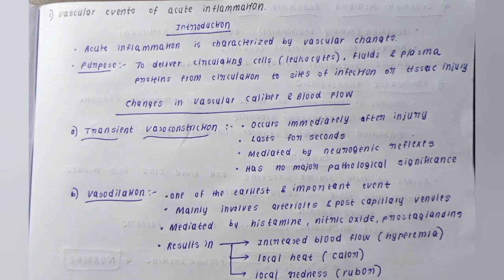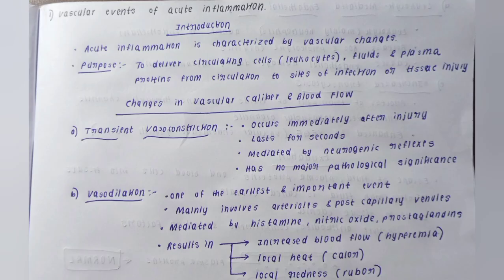So the first thing is changes in vascular caliber and blood flow. Here you have to mention 2 points. The first thing is transient vasoconstriction. Many of you may ask, wait, vasodilation happens, right? But vasodilation is the main event here; before vasodilation, there is a transient vasoconstriction which occurs immediately after injury and lasts for only seconds. This is mediated by neurogenic reflexes and it has no major pathological significance.